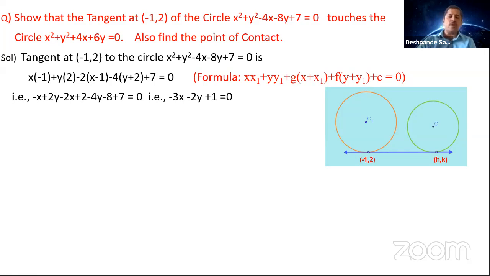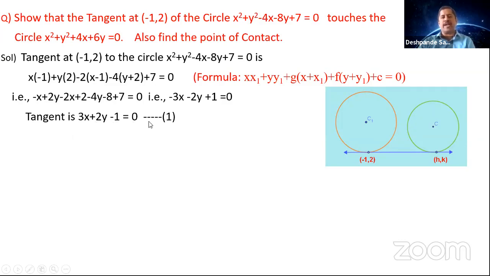You have been finding the tangent equation many times, so I write the answer straight away here. Two negatives are there and one positive is there, so you can rewrite this as 3x plus 2y minus 1 is equal to 0. So this is the tangent to the first circle: 3x plus 2y minus 1 is equal to 0.